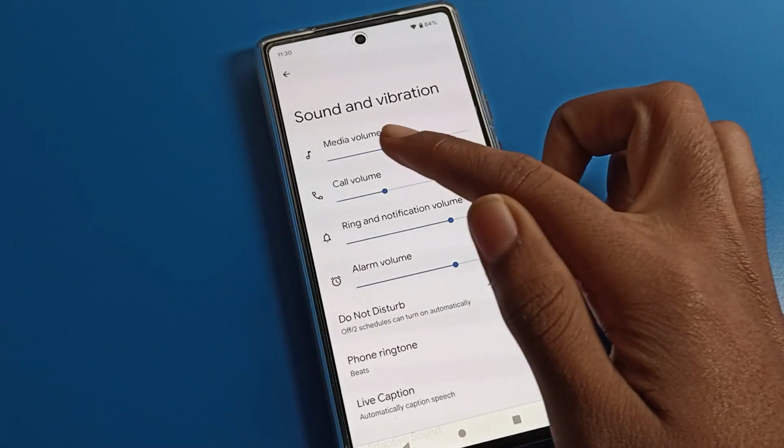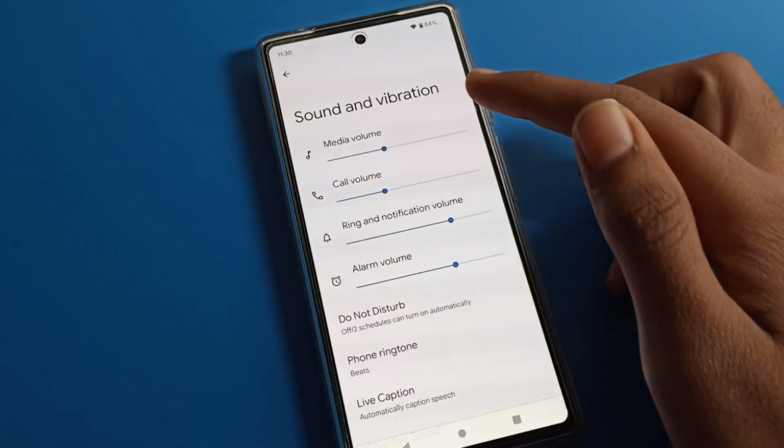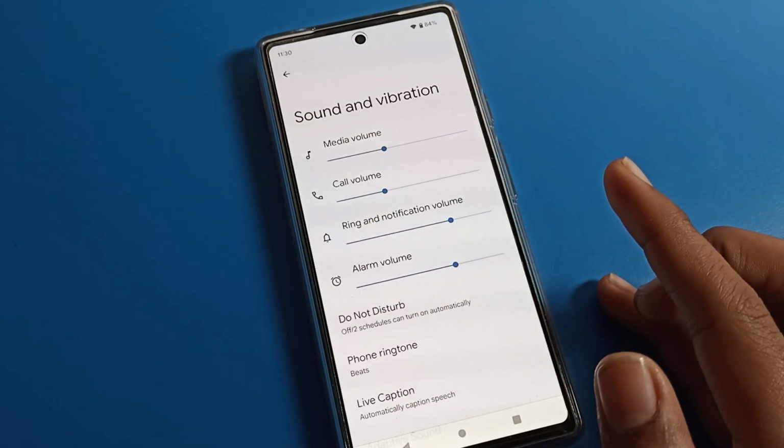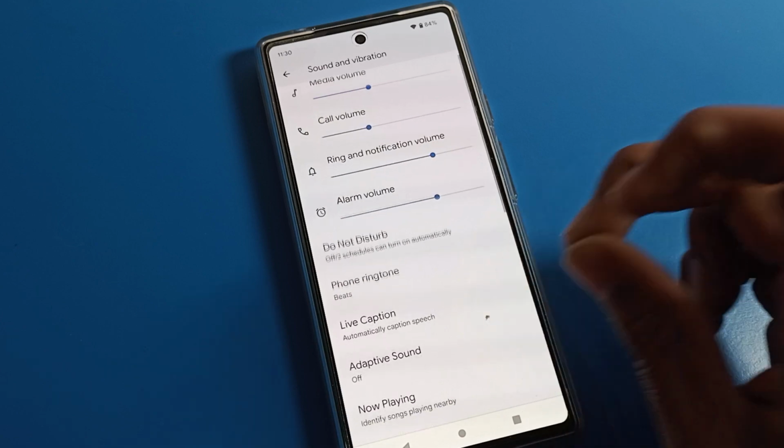Friends, you can increase your media volume, call volume, ringtone volume, notification volume, and alarm volume. If you want to increase, slide to the right side and the volume will increase, and to the left side it will decrease. Scroll down. First, we will click on the ringtone setting.